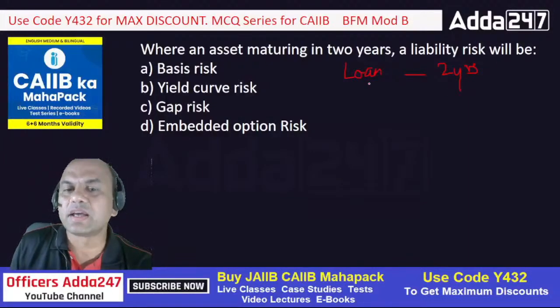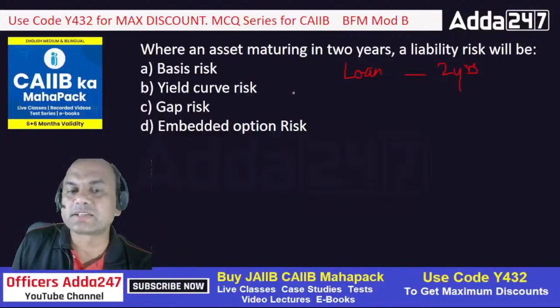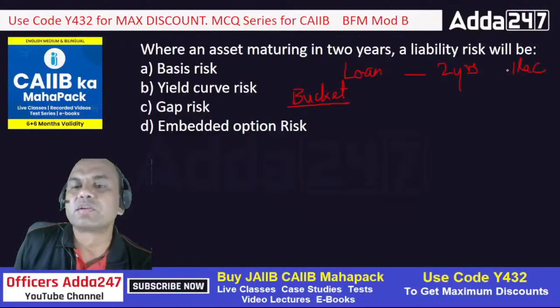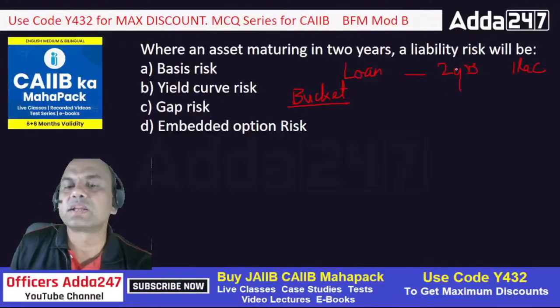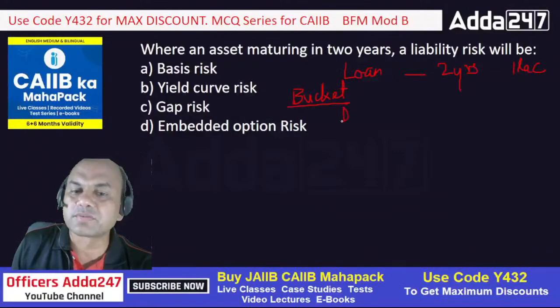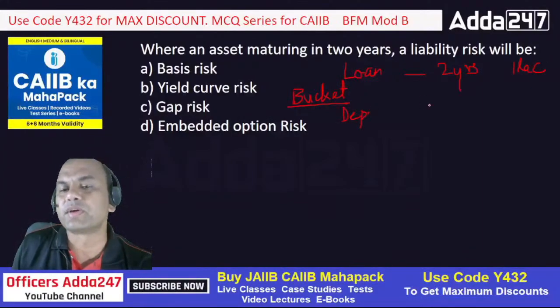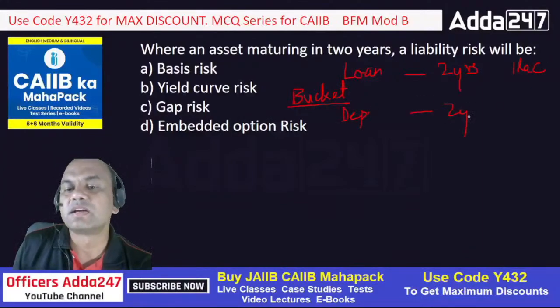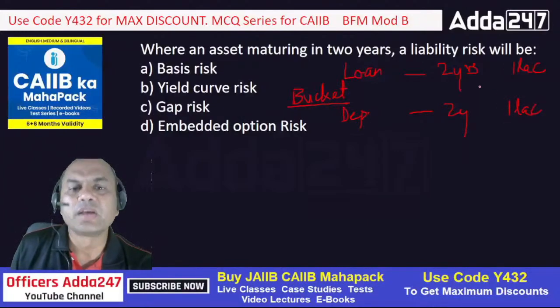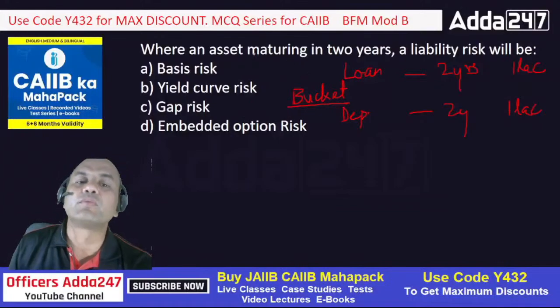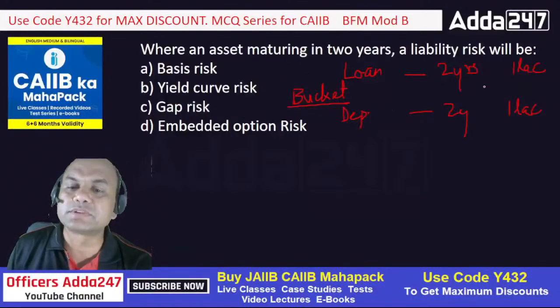So accordingly, as per the bucket system, what is the bucket system of RBI? The bucket system says whenever I am having a loan of some period and some amount, let's say 1 lakh, for 2 years, I must have an equivalent deposit for the same amount and same period. So 2 years and 1 lakh, I must have a deposit for that also. That is known as the bucket system. So what does it mean? When an asset is maturing in 2 years, I need to have a deposit of 2 years.